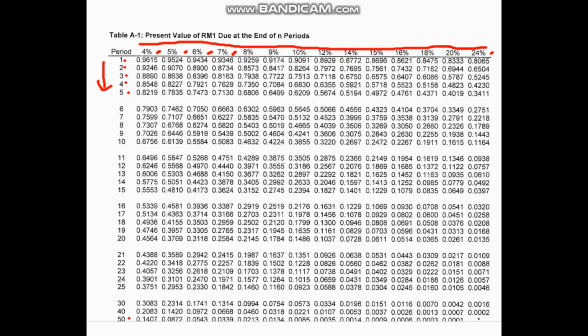For example, if we would like to know the present value for the period of 10 years, at year 10 and at 10%, now we are able to get this figure: 0.3855.